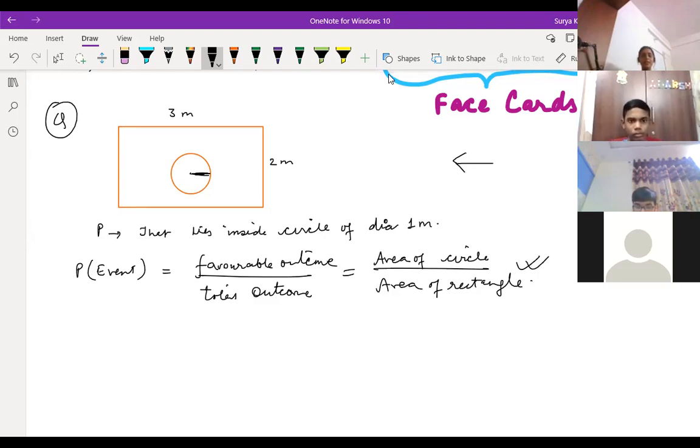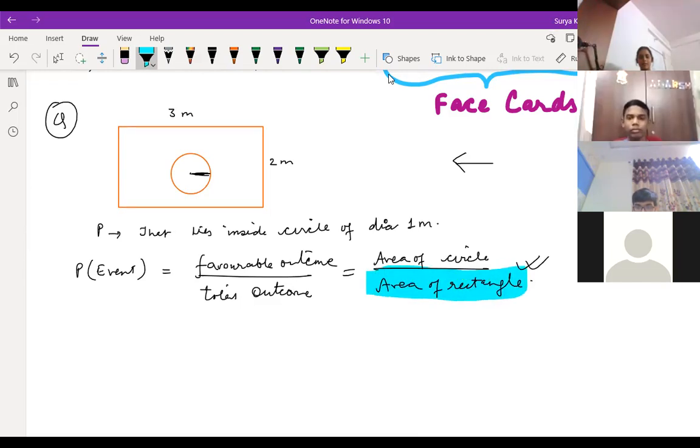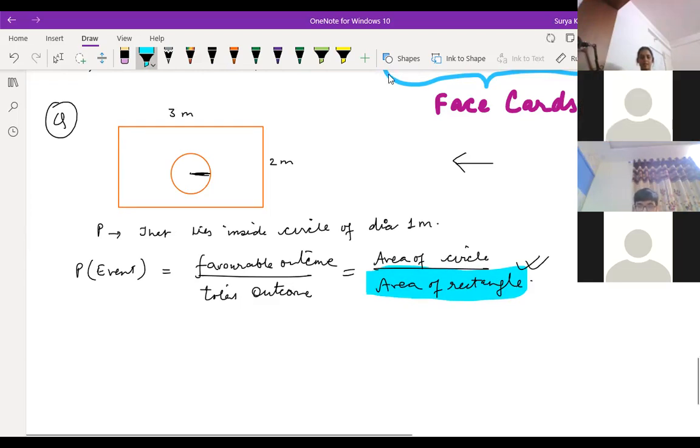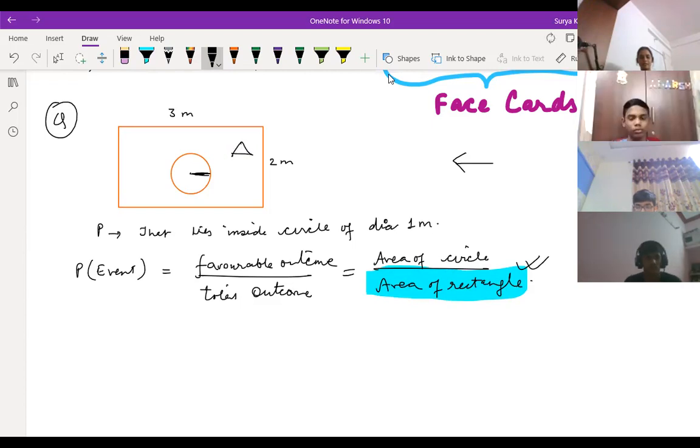But then even the circle is there, right? So if the die falls on the circle, then how is it considered to be in the rectangle? See, the denominator part is the total outcome. Correct? Is it clear what I'm saying? Whatever figure you draw inside the rectangle, the circle is coming inside it. If you take the complete rectangle area, everything is coming inside that. So that is the only total outcome. You're getting what I'm saying?